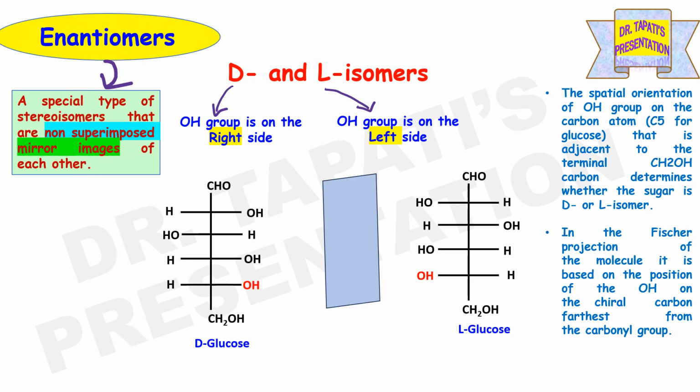Enantiomers are a special type of stereoisomers. Those are non-superimposable mirror images of each other. The D and L isomers of monosaccharides are mirror images of each other. Those are known as enantiomers.